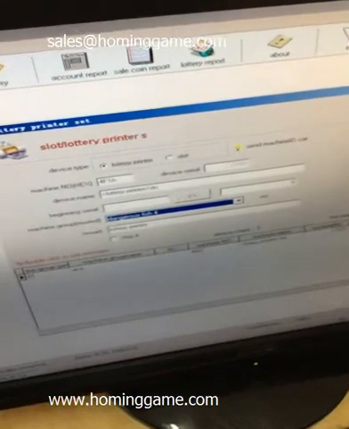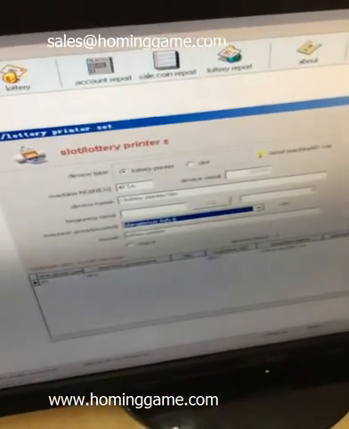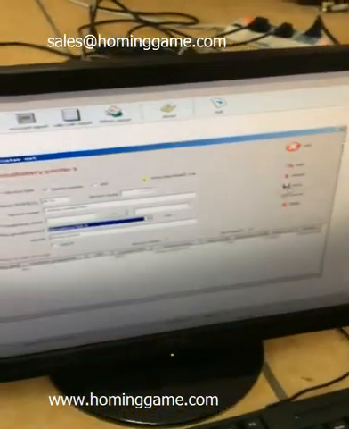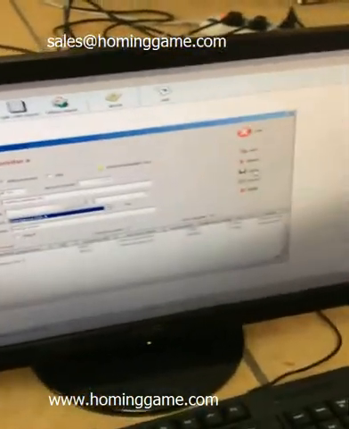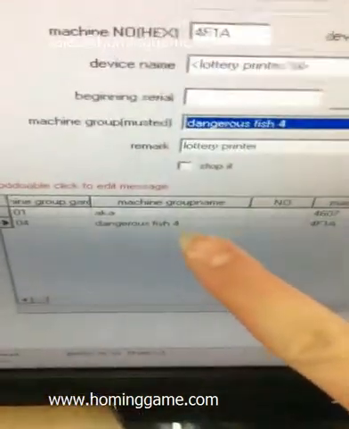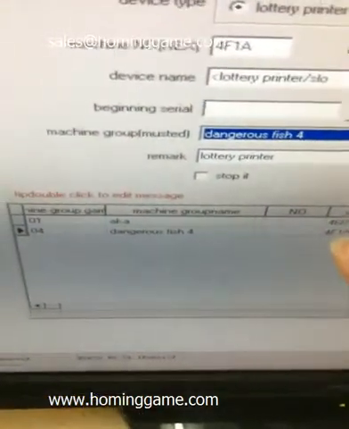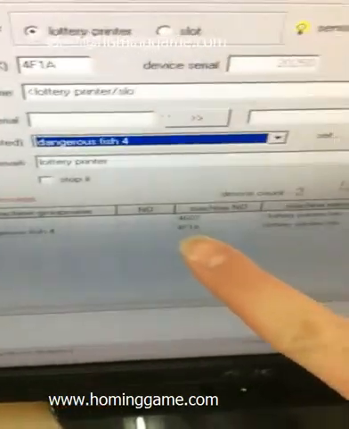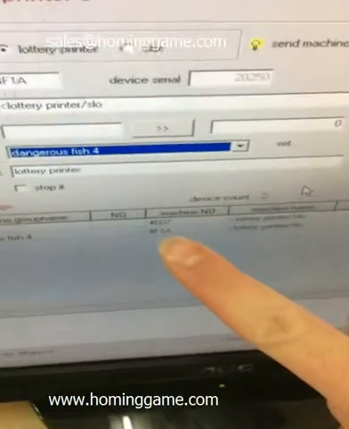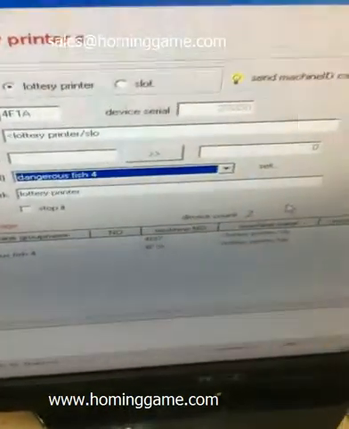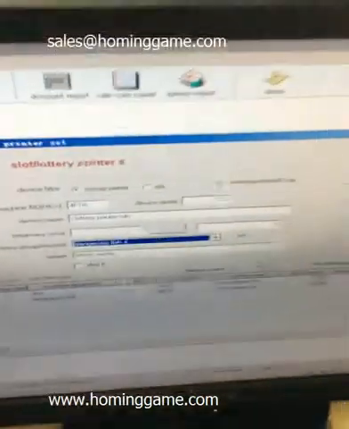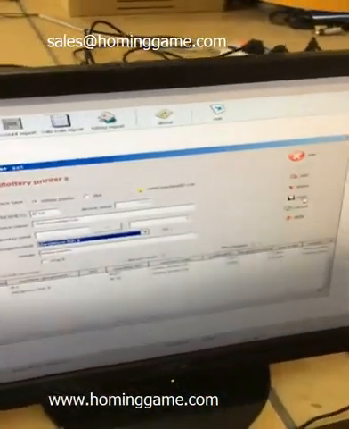It means that printer 4F1A belongs to the dangerous fish 4. And then quit, save. You can check that. The machine number is 04, the machine name is dangerous fish 4, and the printer number 4F1A belongs to that machine. Okay, see the message and exit.